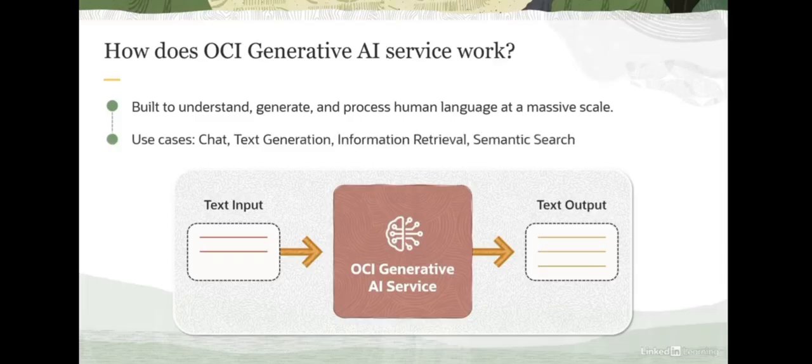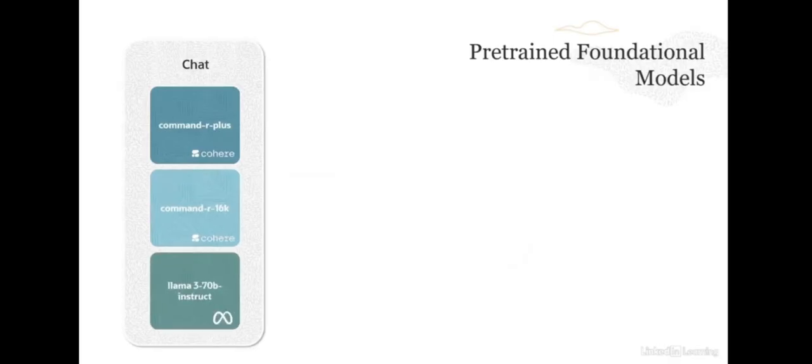And some of the use cases that it unlocks are things like chat. So you could have dialogue, you could generate text, it could be used for information retrieval, or even things like semantic search. We'll look into each of these in more detail. So the first major characteristic of the service is these pre-trained foundational models. And there are two kinds of pre-trained foundational models: chat models and embedding models.